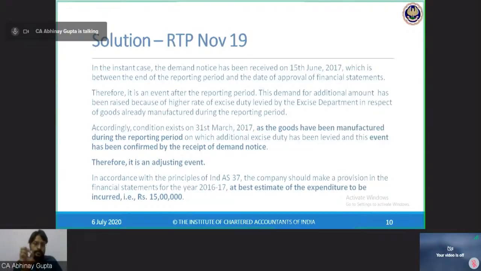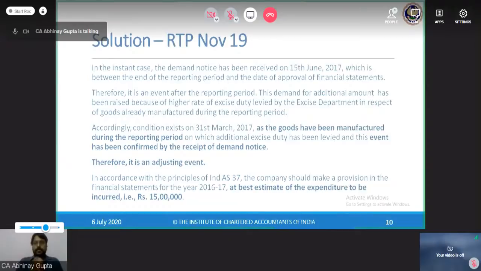In accordance with the principles of Ind AS 37, the company should make a provision in the financial statements for the year 2016-17 at the best estimate of the expenditure or liability to be incurred, that is 15 lakhs. Now, there are two standards involved in this fact pattern. First standard is whether this demand notice will be an adjusting event or not.